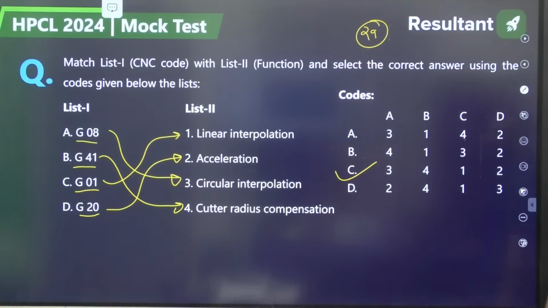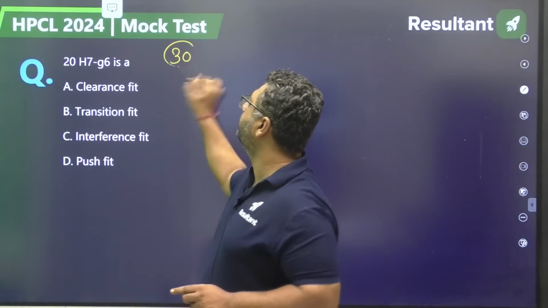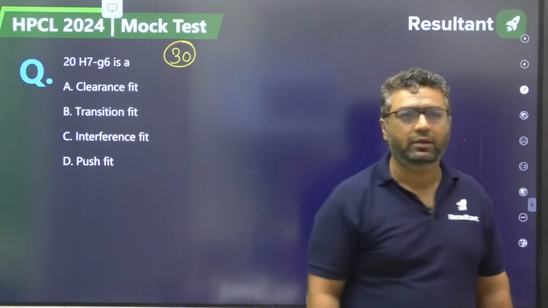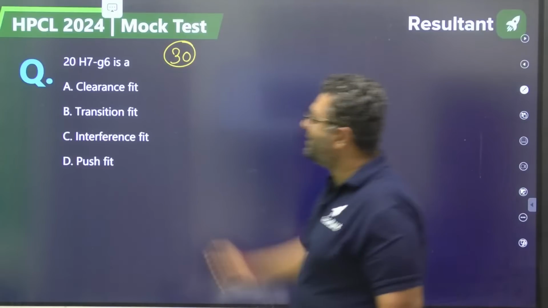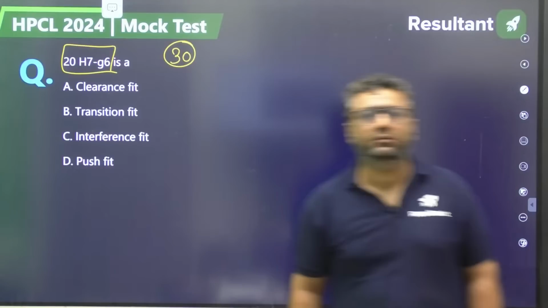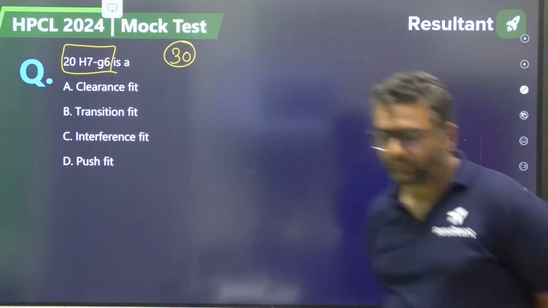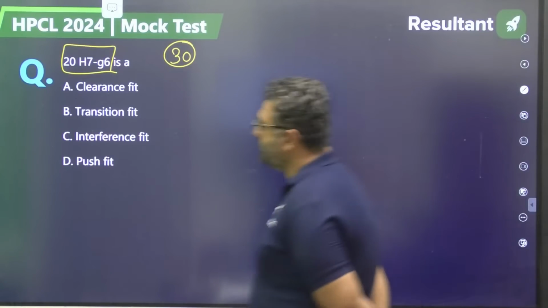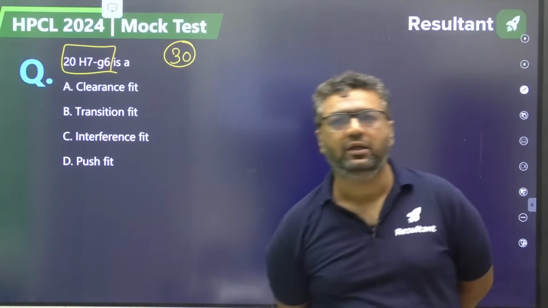Moving to question number 30, guys. 20H7G6 is a clearance fit, transition fit, interference fit or push fit.